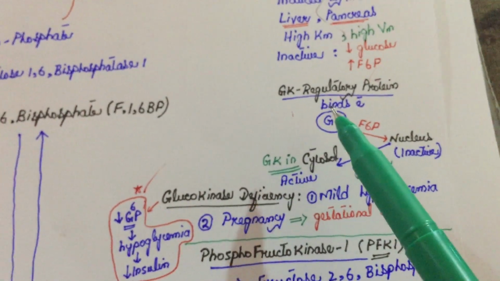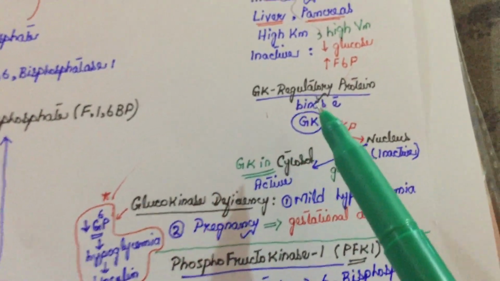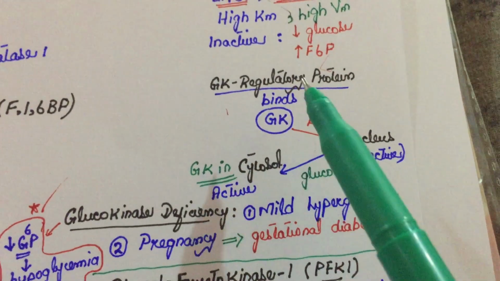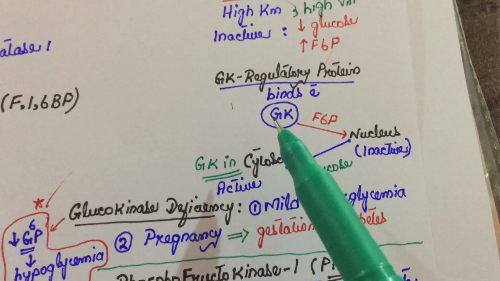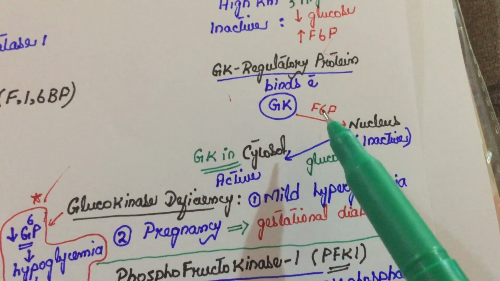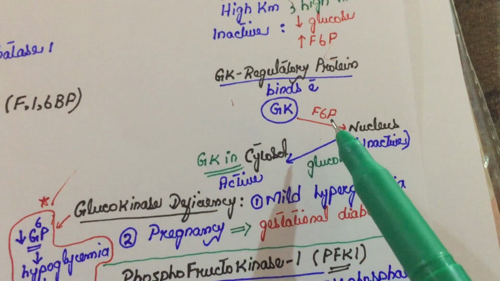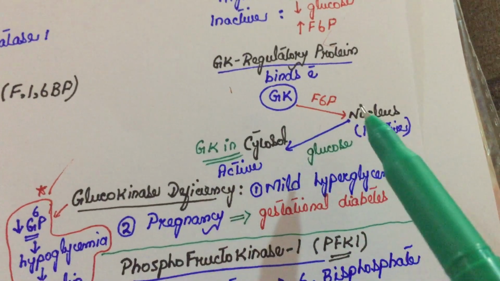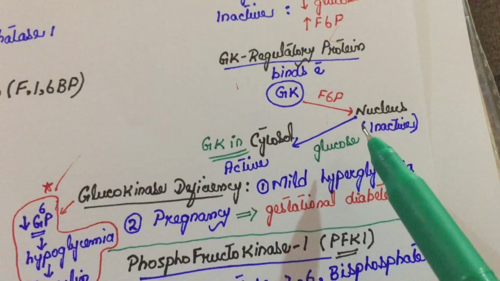There is a protein called glucokinase regulatory protein. It binds with glucokinase, and after binding it translocates glucokinase into the nucleus in the presence of fructose 6 phosphate. So when there is more fructose 6 phosphate, more glucokinase will enter the nucleus, and in the nucleus it becomes inactive.